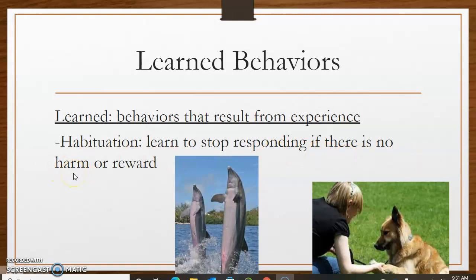For example, you would have seen the owner of a dog giving treats if it behaves in a certain way. So it expects that reward every time it behaves. If it is not given, it will stop doing that. So habituation is the way it learns to stop responding if there is no harm or no reward.